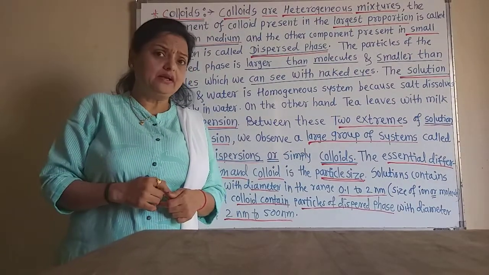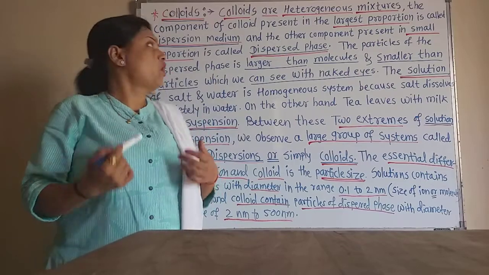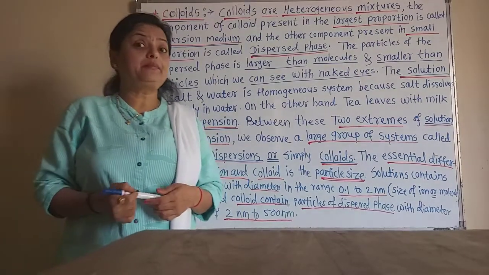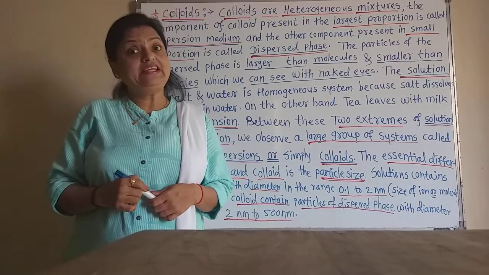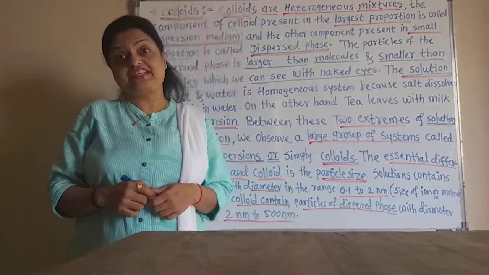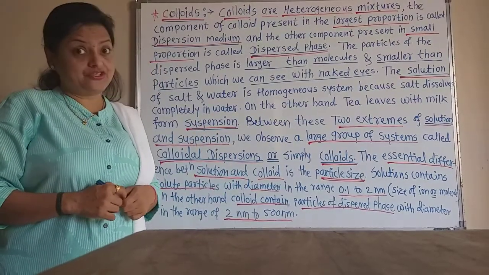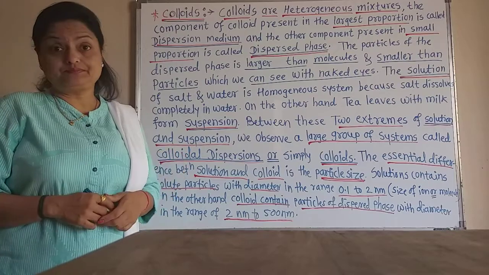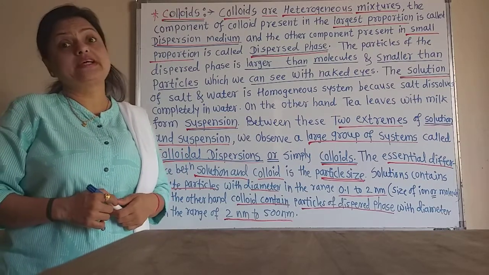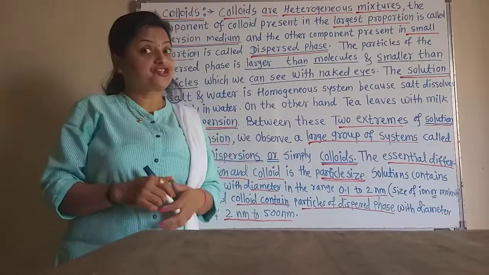For example, in milk, water is the dispersion medium and the milk protein, casein, is the dispersed phase. Milk is a colloid, also called a colloidal dispersion.